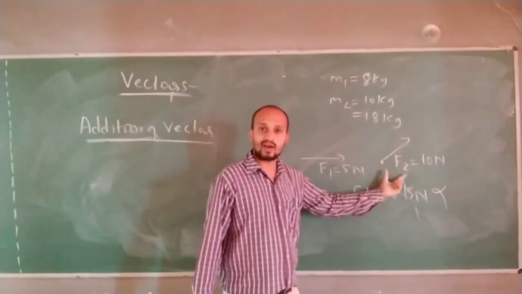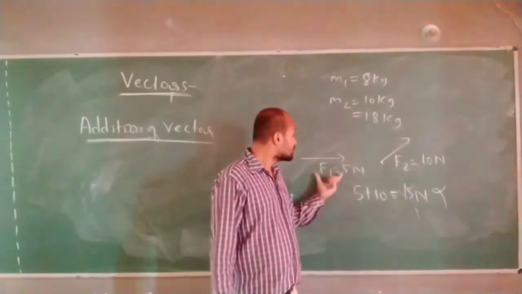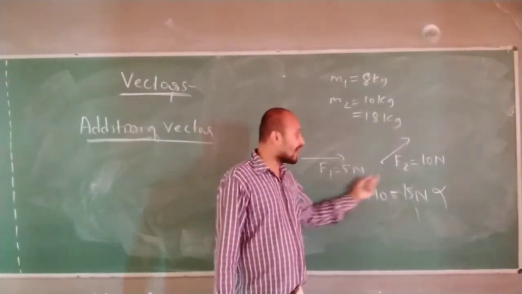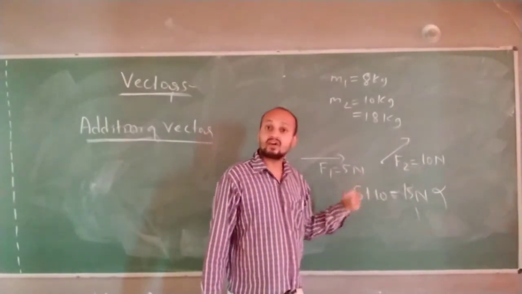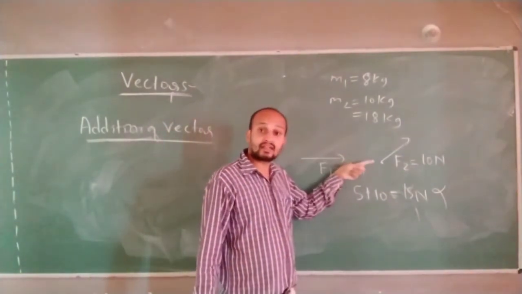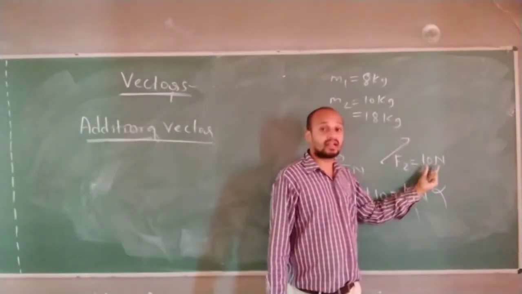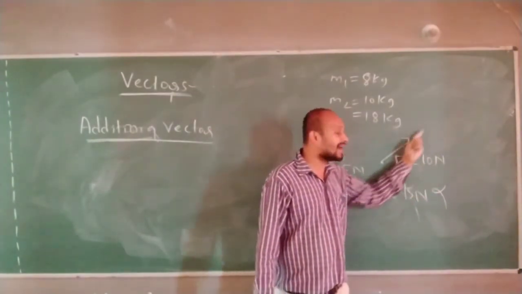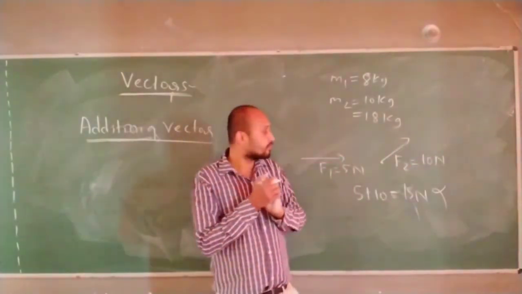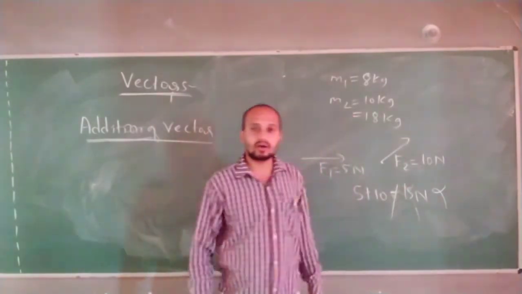These are also two physical quantities. But why is it not possible? Because this is a vector quantity. The direction matters, of course values are there. You cannot simply add those values because F1 of 5 Newton is applied in this direction, and the 10 Newton force is applied in this inclined direction. So if you add them, F1 plus F2 will not be equal to 15.